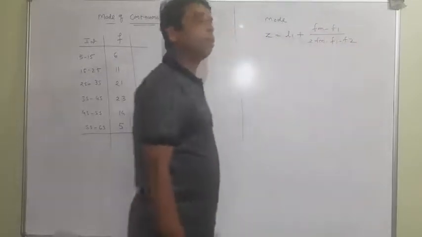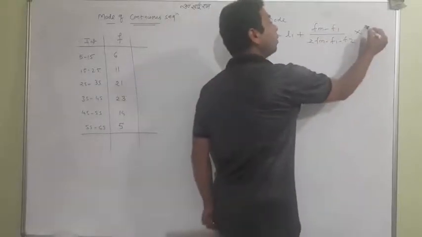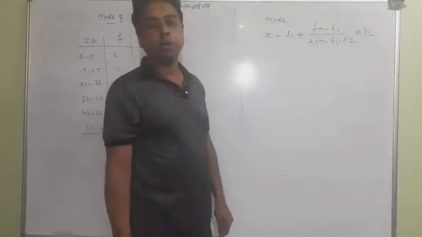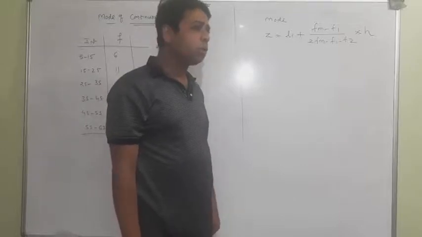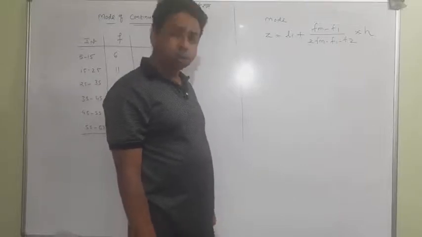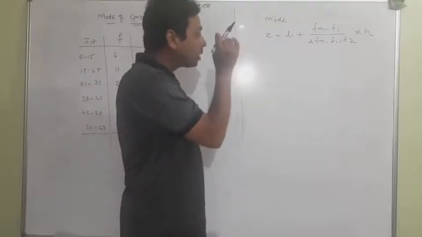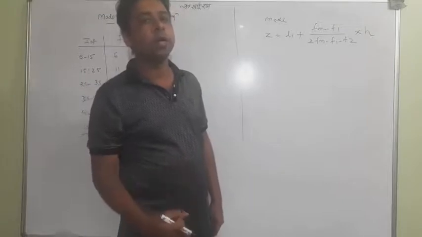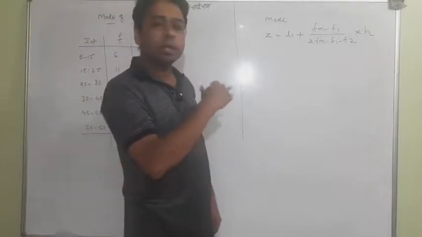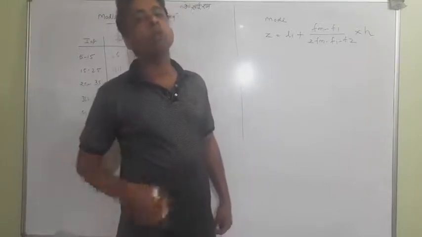Let me say something about your book. In your book, the symbols are a bit different, and I don't mind which symbol I'm using. You can use the same symbols. If you are practicing with the symbols of the book, you can go through it.